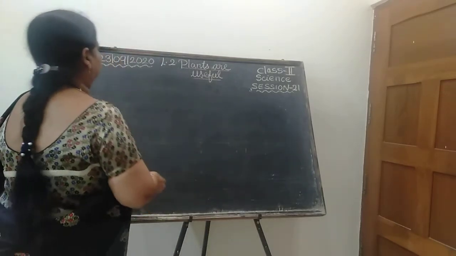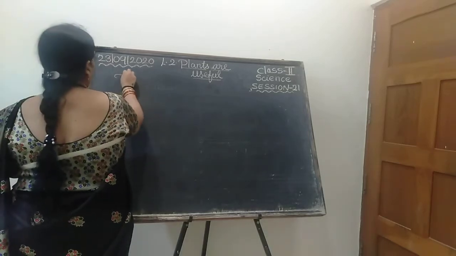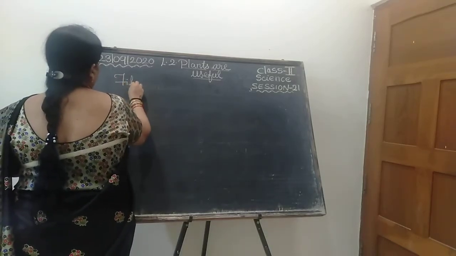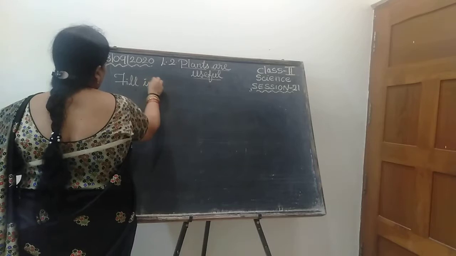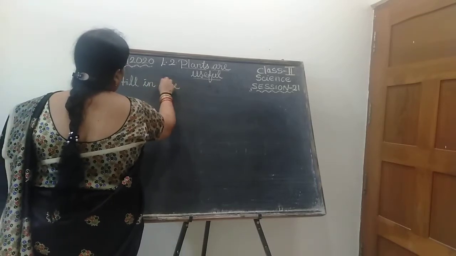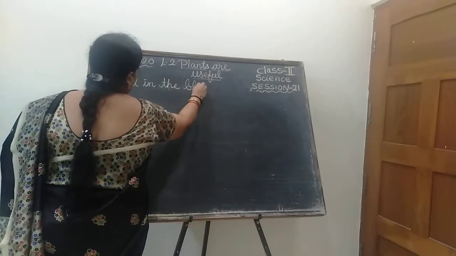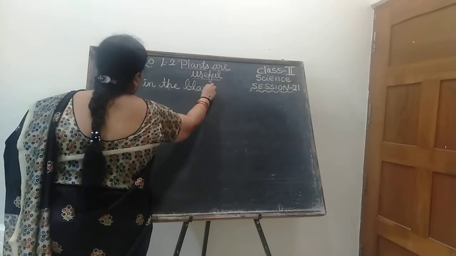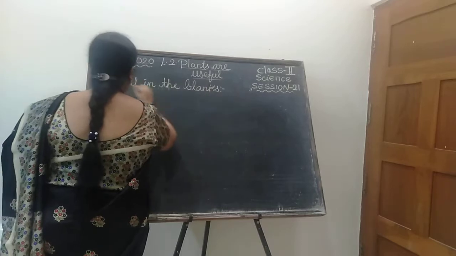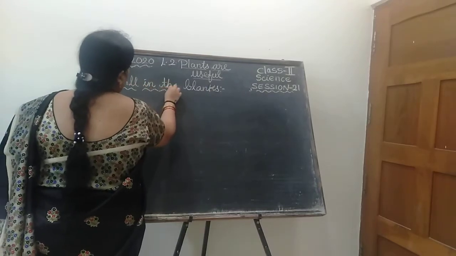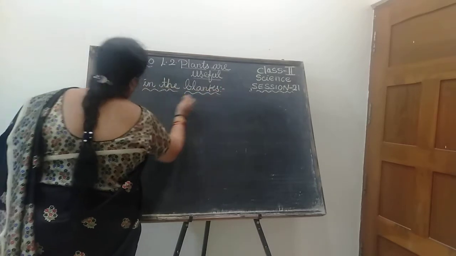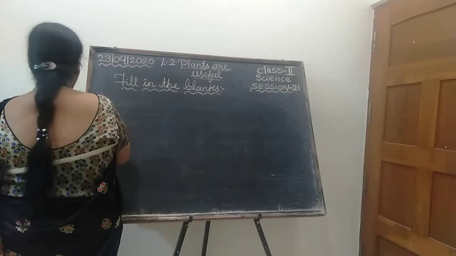Now write the heading above the margin line, children: Fill in the blanks. Write very neatly, it should be cursive handwriting.